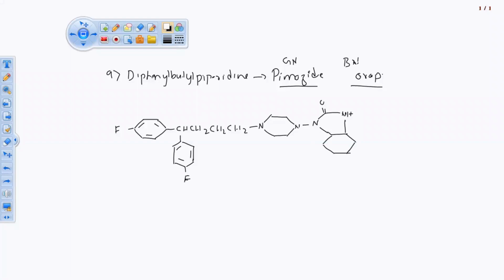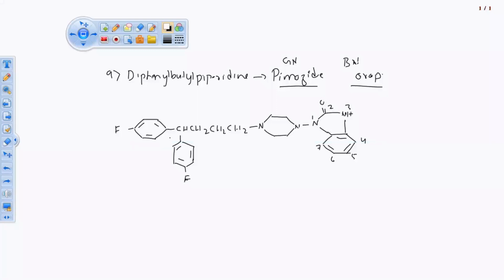Okay. Now this is the 6-membered ring. Numbering starting from here onward: 2, 3, 4, 5, 6 and 7. But this one is a benzene ring. It is fully saturated. Okay. Now this is a 5-membered ring with 2 nitrogen atoms and one more ketonic group over here. So this is the structure of pimozide.